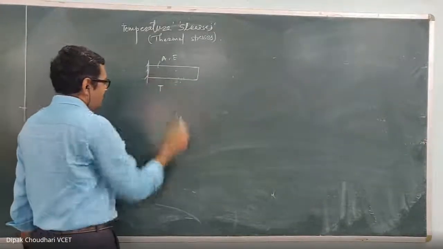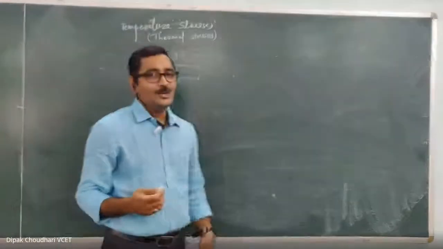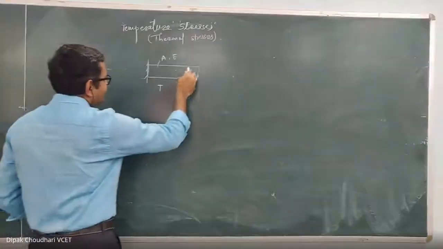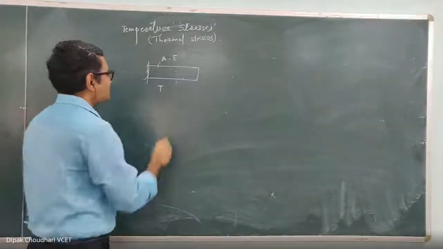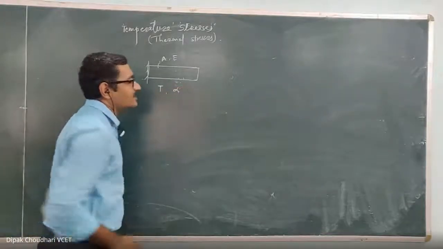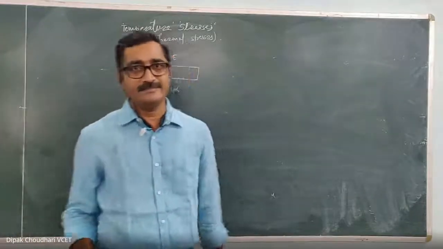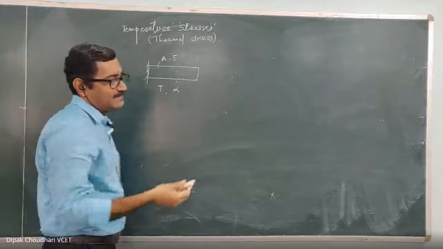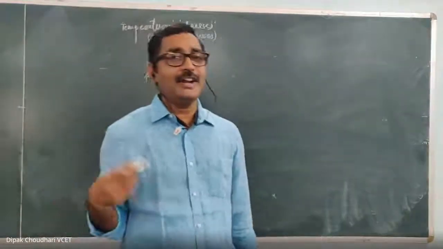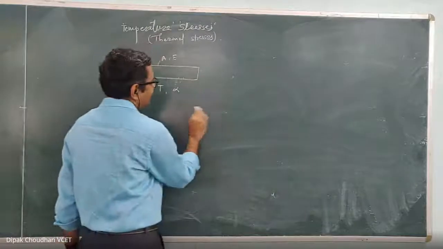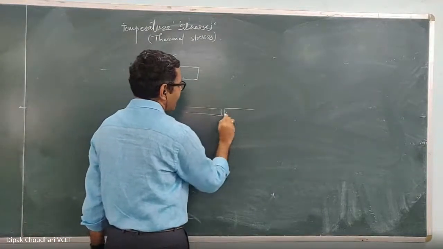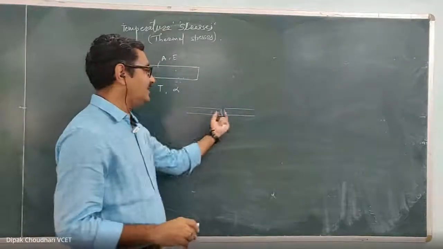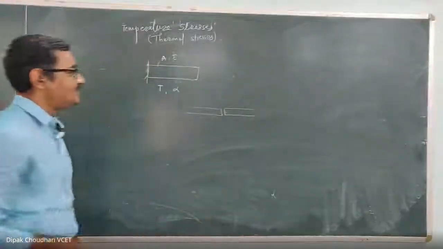Okay. Now, every material has a tendency to expand or contract when there is a change in temperature. The length increase due to the change in temperature depends on a coefficient which is known as the thermal coefficient of linear expansion. This is a property of the material, and this is the reason why the metal expands or contracts when there is a change in temperature. That's why there is a gap between two tracks of railway, to accommodate that expansion. You must have studied it at the high school level.